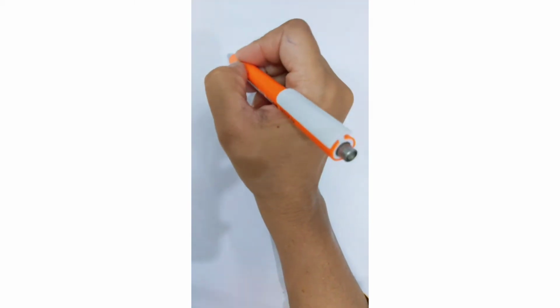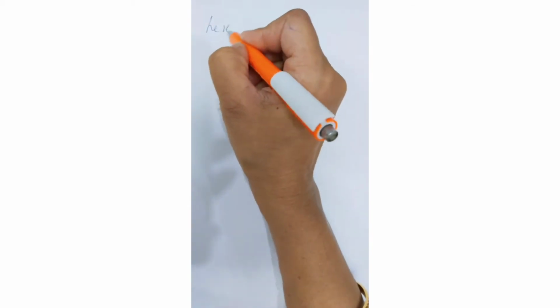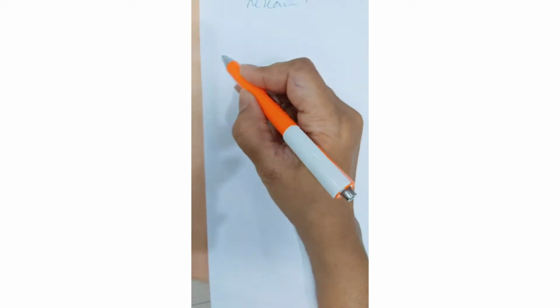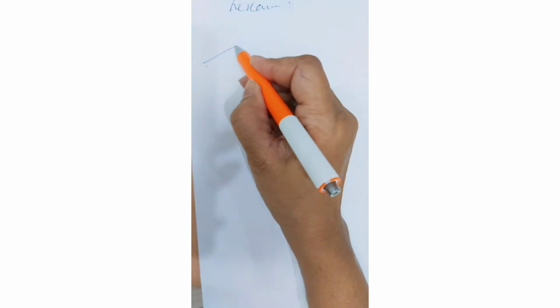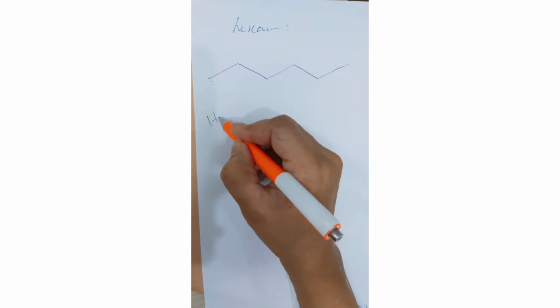Now for open chain alkanes, what would the skeletal structure be, for example for hexane? It's very interesting.